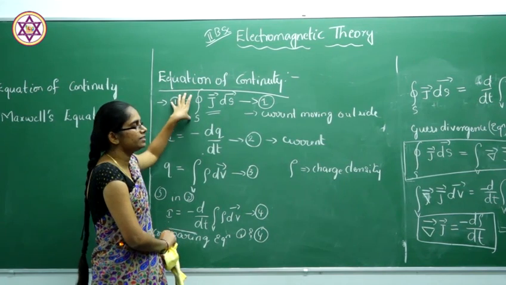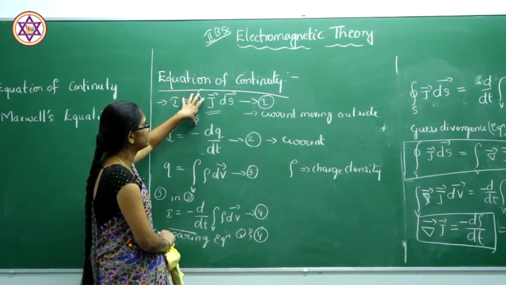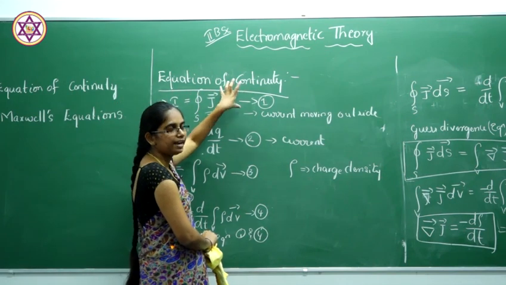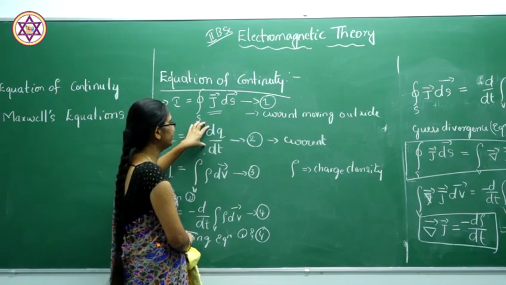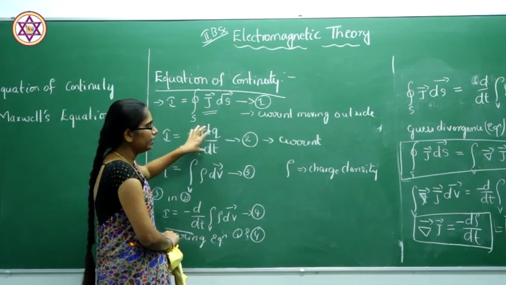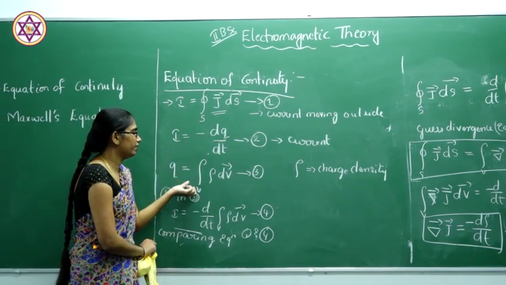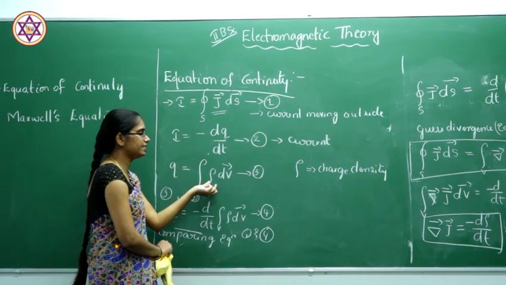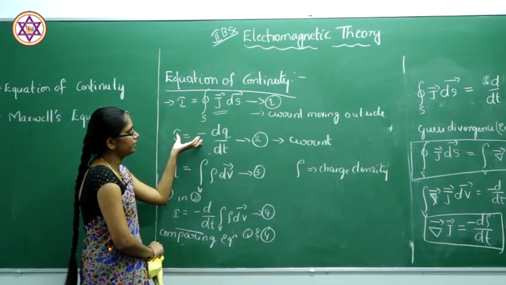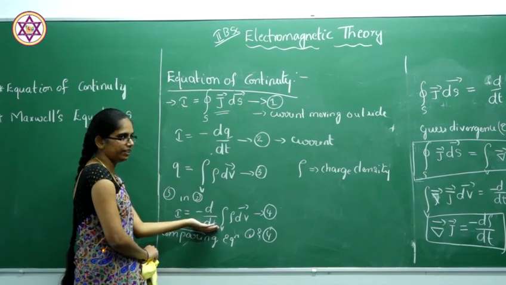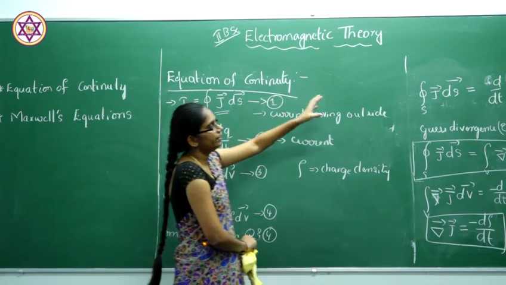Considering the current moving outside, that will be the surface integral of J dS, and also the normal current formula I equal to minus dq by dt. The charge q is given by the volume integral of charge density rho dV, and by substituting this in equation 2 we get one equation. By comparing 4 and 1 we get another equation.